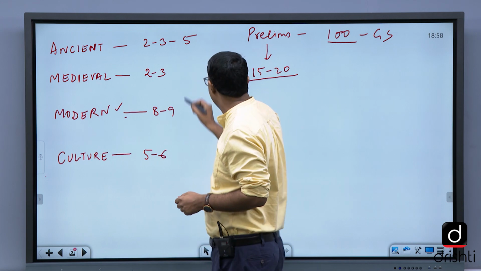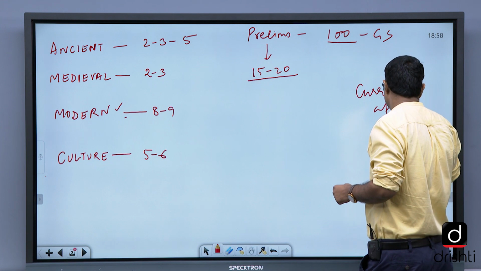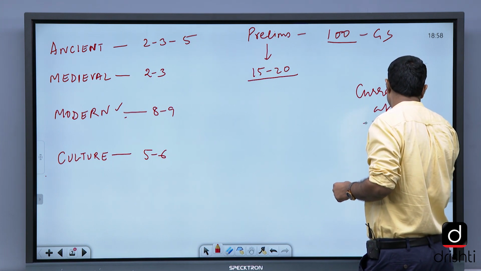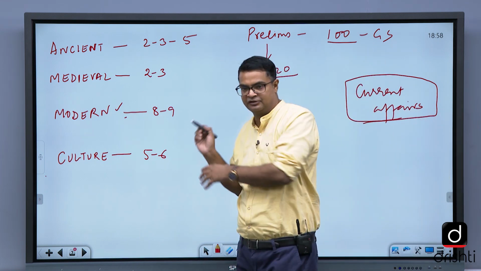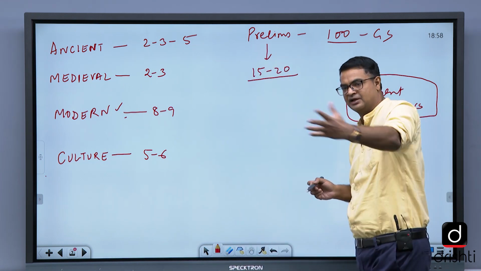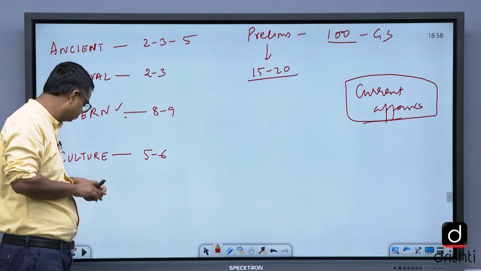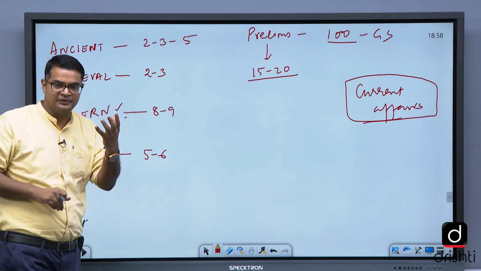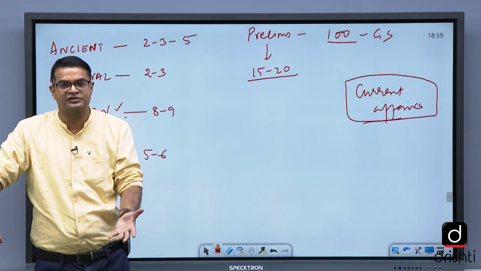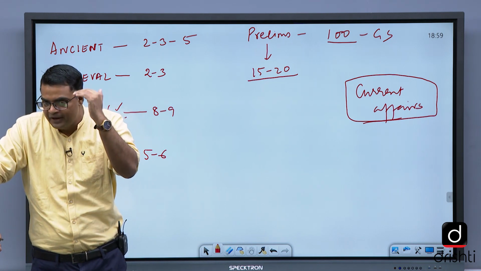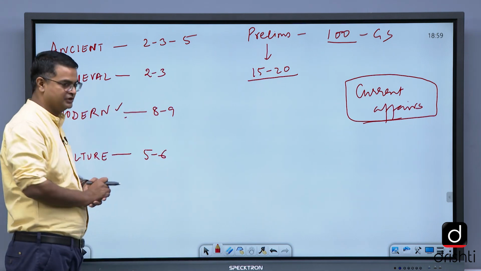Questions related to current affairs also come, so we have to keep an eye on it as you are studying current affairs for GS. Whatever comes related to history and culture, we need to focus on and come back and study again in detail. Then I also explained the types of questions: conceptual questions, questions based on facts, and questions checking the bent of mind and common sense of the students, which will help you answer those.